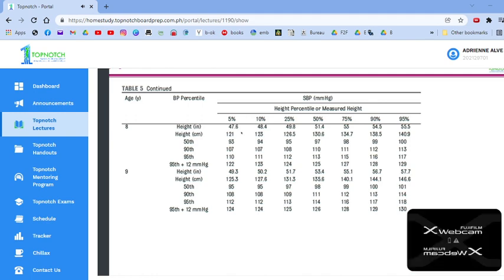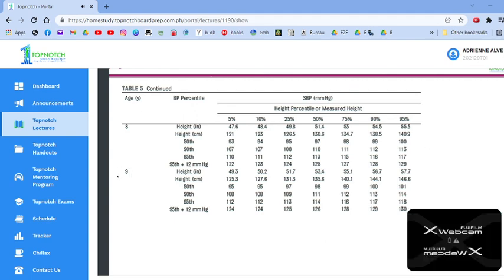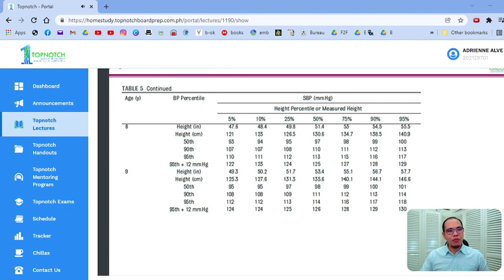Okay? So again, bigyan natin isang example. Last one, quick example. For example, 9-year-old na patient. Okay? Iba pa yung female, iba pa yung male. This table, I think, I copied this table. This is for males, I think. So for example, 9-year-old na matangkad kunwari siya 140.1 centimeter.